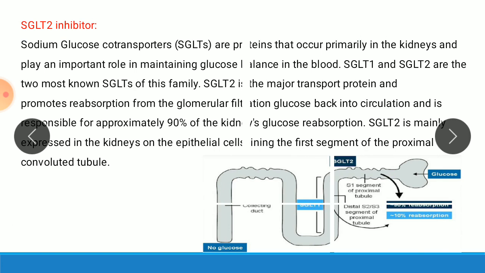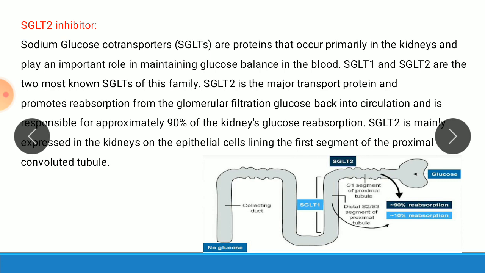Then the last class of oral hypoglycemic agent is SGLT2 inhibitor, that is sodium glucose co-transporter inhibitor. These SGLTs are proteins that occur primarily in the kidney and play an important role in maintaining glucose balance in the blood.